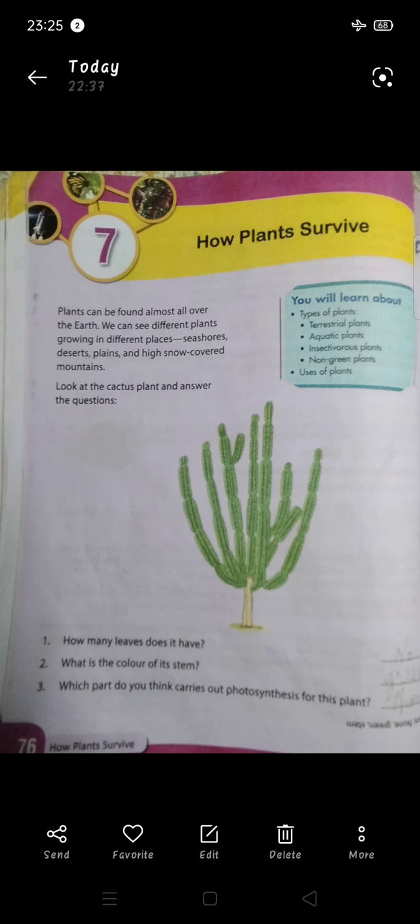So, today we are going to start our chapter number 7, How Plants Survive. We have already completed our chapter number 6 in your revision worksheet as well as in your textbook. Now, we are going to start our chapter number 7. In this, we are going to study mostly about the plants.